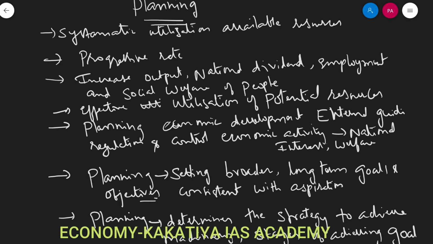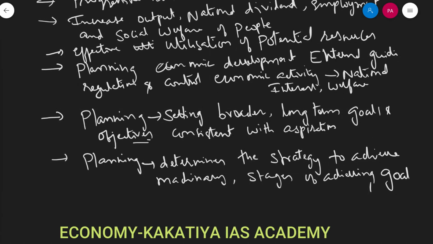So if you take India, planning is not new, or the planning system is not a sudden outcome of independence. Even before independence, we had this planning system, right?